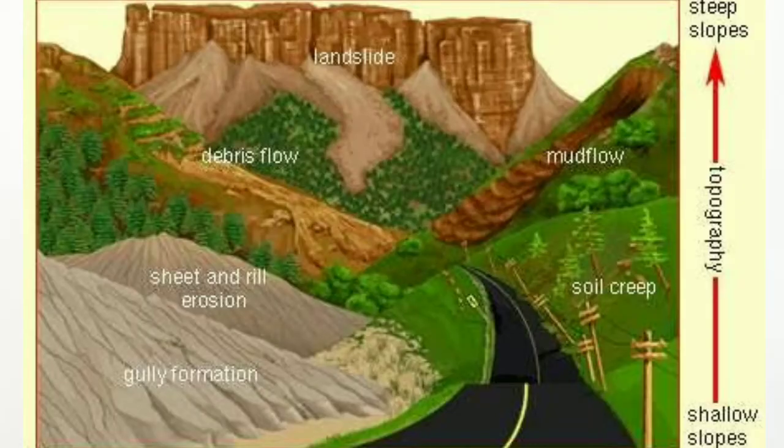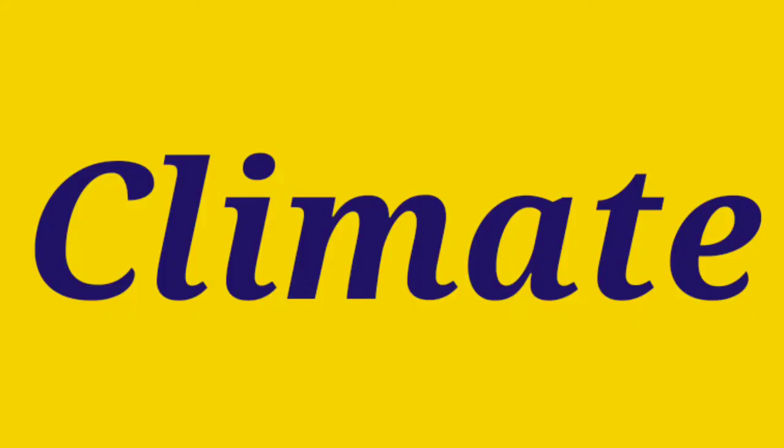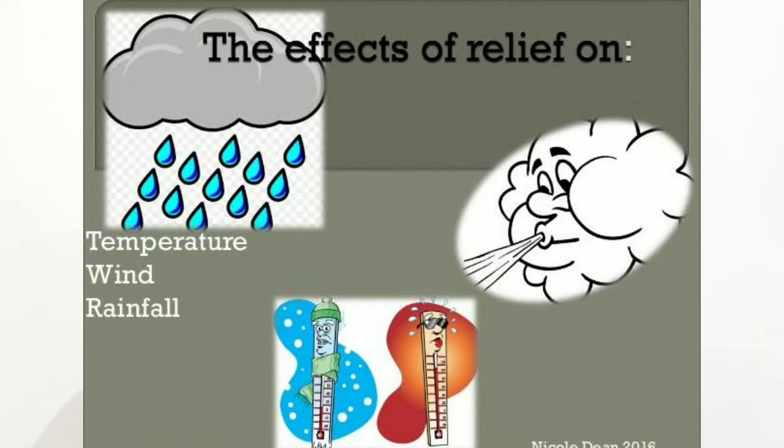As we have discussed, the top layer of soil washes away. So the places which have gentle slopes do not allow the easy runoff of the top layer of soil. Next factor is climate. Temperature and rainfall are the two climatic variables which play a very important role in the formation of soil.